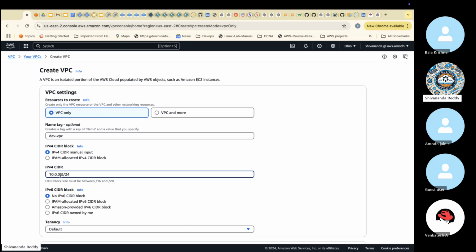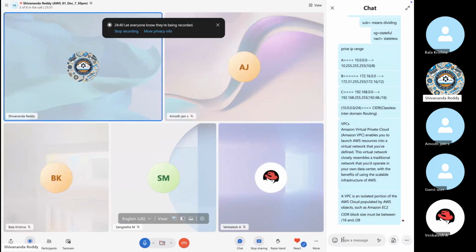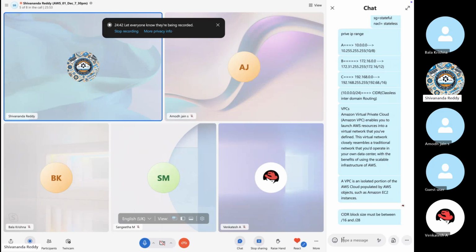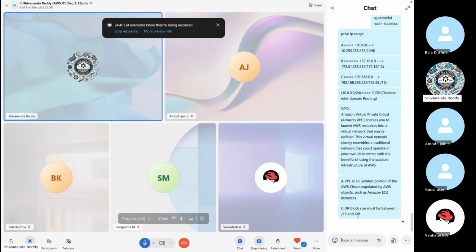Remember, guys, the CIDR block size has a limit: the value after the slash should be between 16 and 28. I use 24. Not less than that, not more than that; within this range only we need to use. Make sure of that.